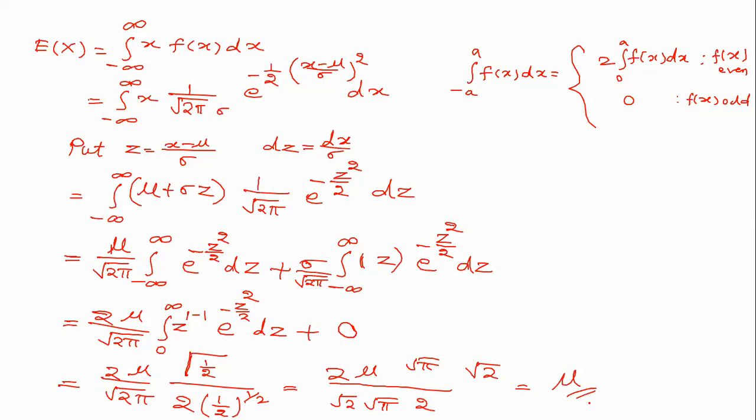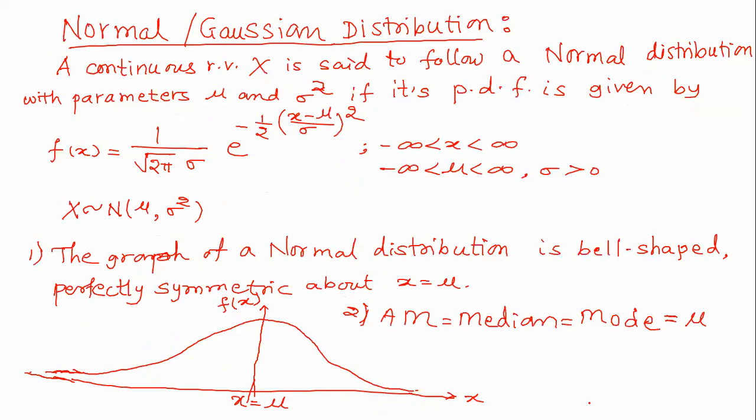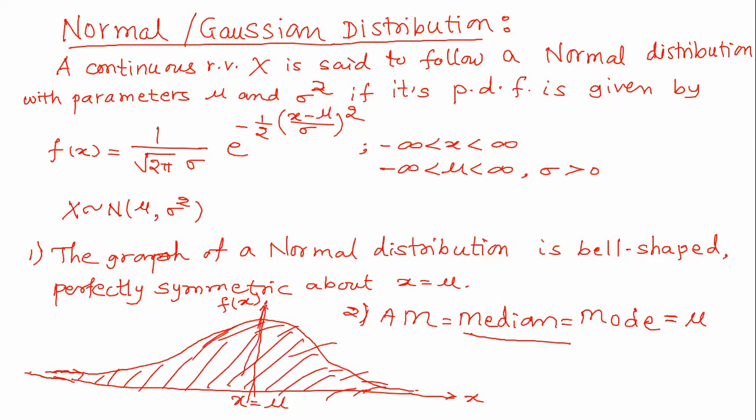So the first parameter of the normal distribution is nothing but the mean. Mu is the mean. Then what is the median? Median is the positional average, meaning that value below and above which there are an equal number of observations. So if you see, the total area is 1 or 100% of observations, then definitely to the left of this line there are 50% observations, and to the right of that line the remaining 50% observations. So x equal to mu is the median, logically.